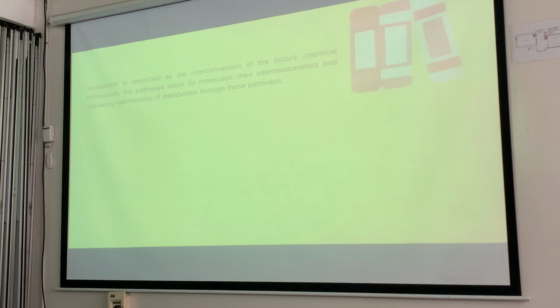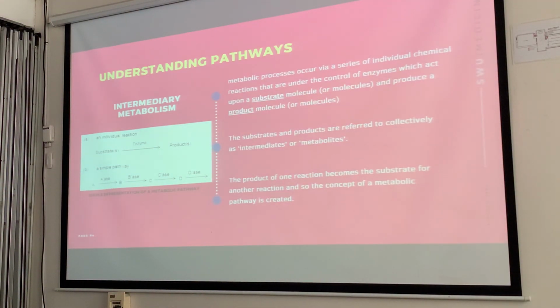Okay, here it goes. This time, you would want to understand pathways. As I mentioned earlier, in your pathways there is no absolute point of equilibrium, because one pathway could be a product or could be a substrate. The product of this first pathway could be a substrate for the next reaction. Correct? So metabolic processes could occur through a series of individual chemical reactions.